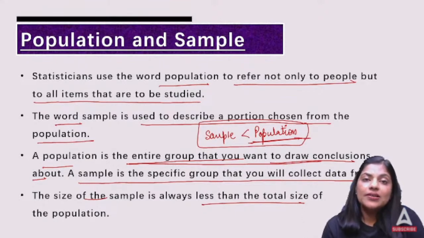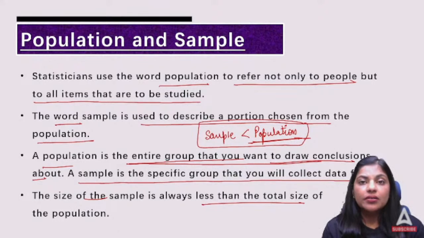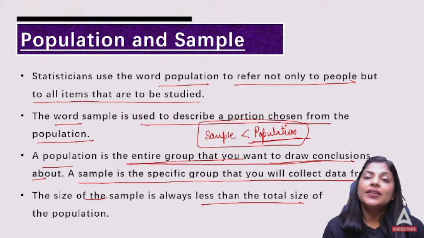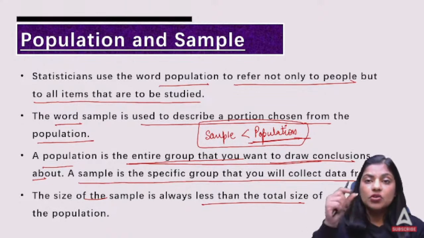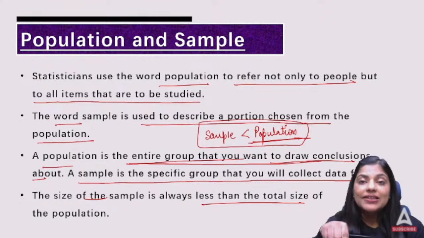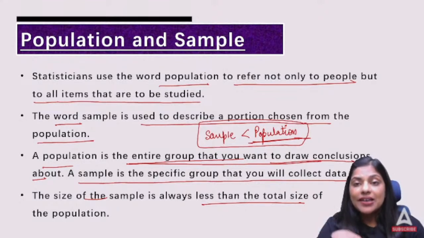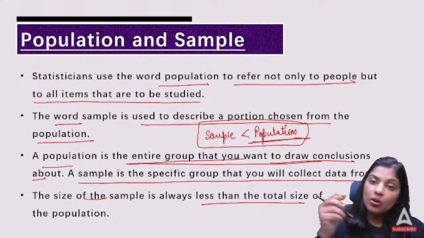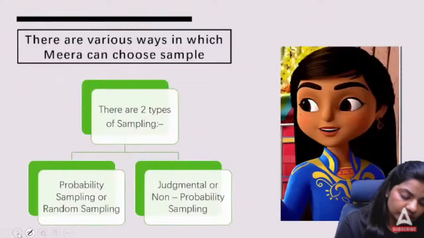So population is the entire set of items that we have to study, and the chosen portion out of the population is referred to as the sample, and this sample is always less than the population.